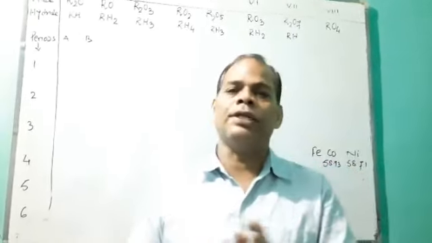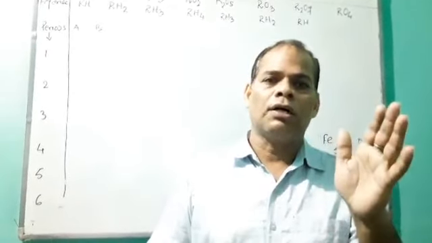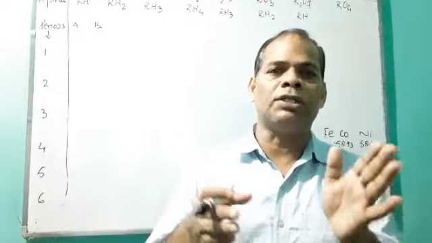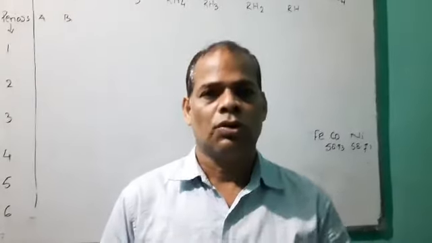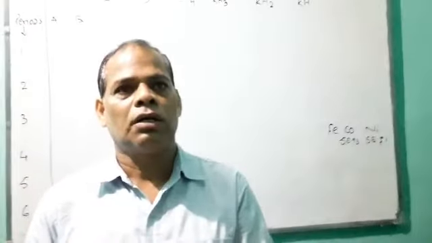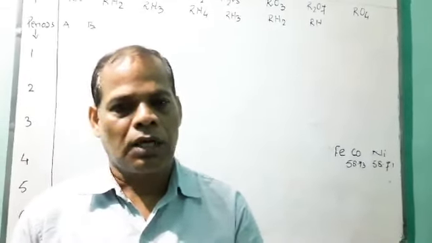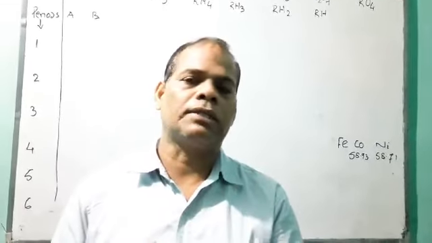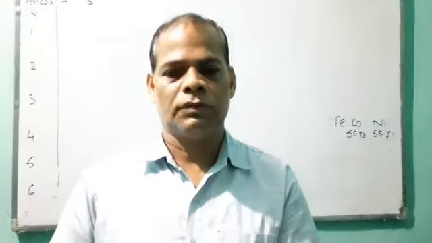He tried to arrange the elements on the basis of their fundamental properties. He was trying to arrange 63 elements, and keep in mind that at that time the inert gases were not known.